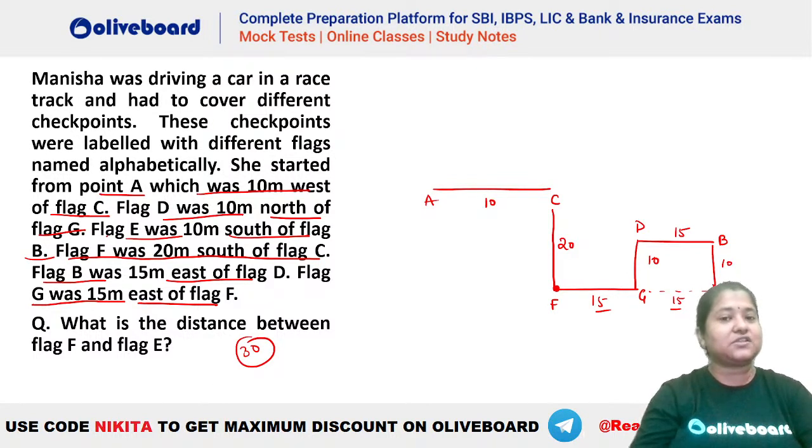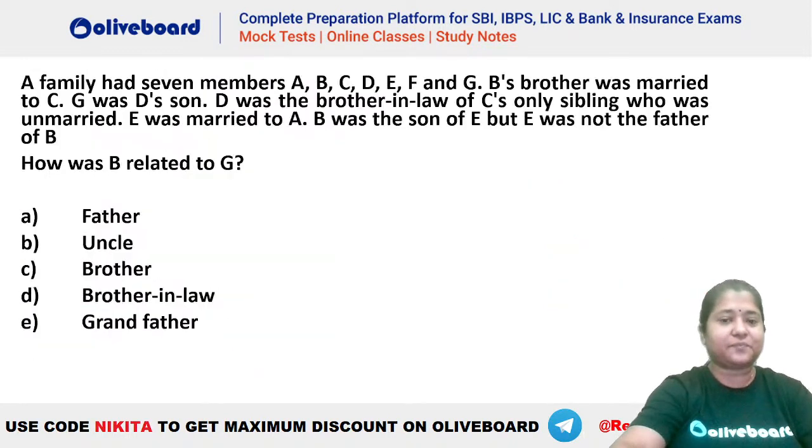So you can see that this question also could have been attempted and answered very, very easily. Similarly, we had a question based on blood relation also, which had two questions in there. So another question which you could have attempted, because there were two questions. You solve the family tree and you can answer two questions in there. Okay. So family of 7 members we have.